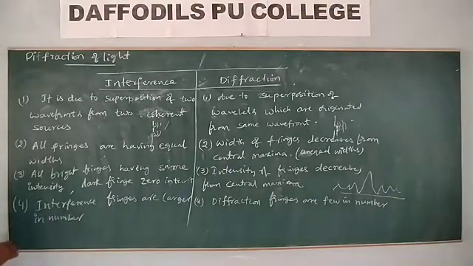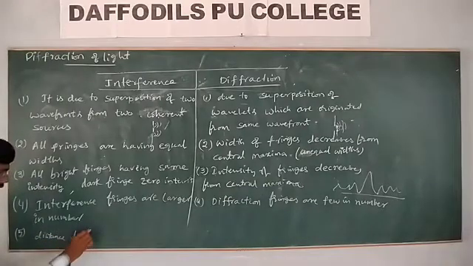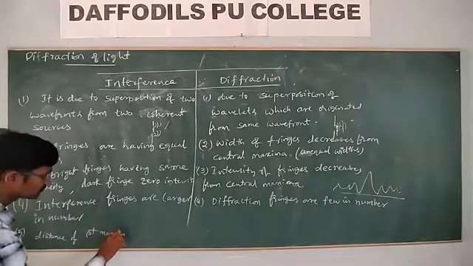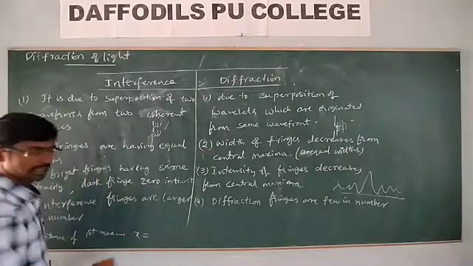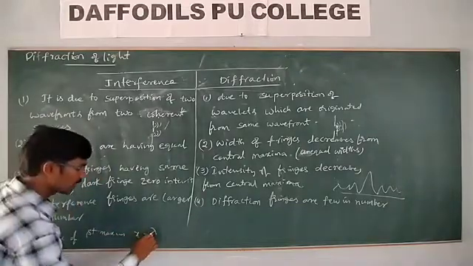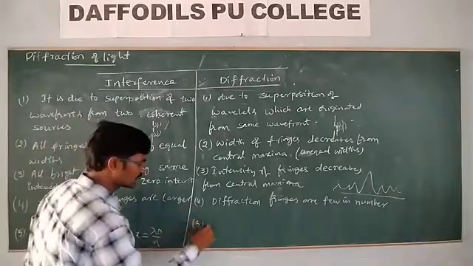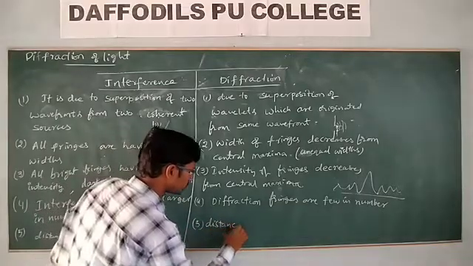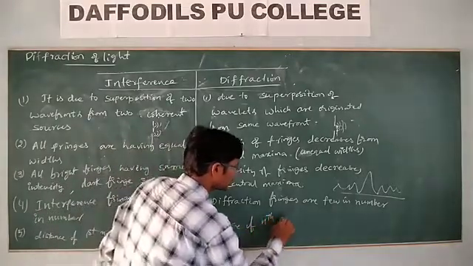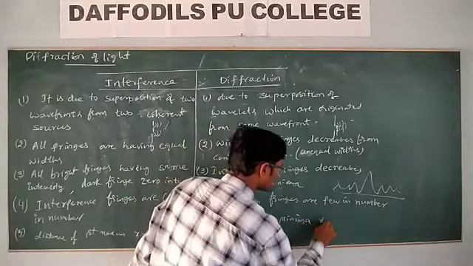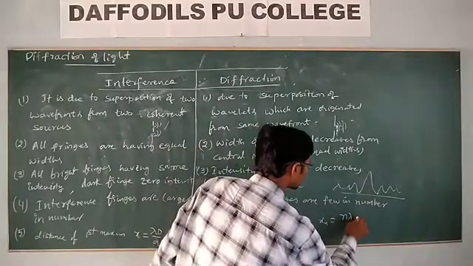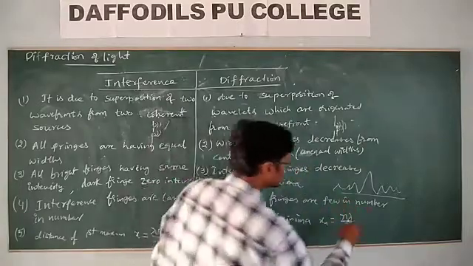And what is the distance of the first maximum? Remember, x is equal to n lambda D by d. Here, the distance of the nth minimum is n lambda D by a.